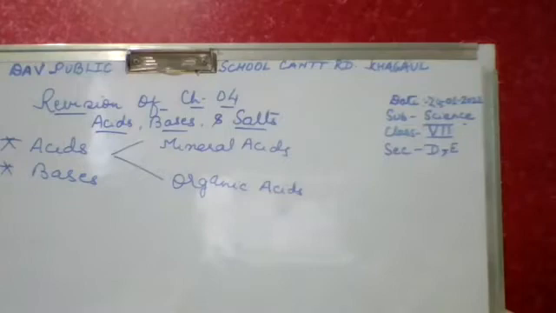Manat will say. Yes, ma'am. Acids which are naturally occurring and are found in animals and plants are called organic acids. Example: guava contains oxalic acid, orange, lemon, amla contain citric acid. Correct.